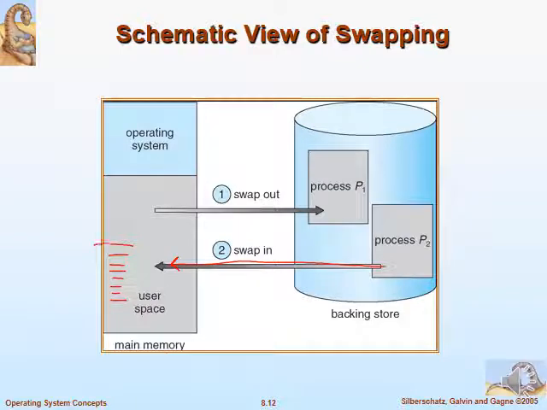Then this instruction will be executed by the CPU. So the CPU can execute an instruction only when the instructions are in the main memory. Instructions or data, whatever, will be in the main memory. Without that, the CPU cannot execute. That means the CPU cannot execute an instruction which is not in the main memory. So to allow an instruction to be executed by the CPU, the instruction must be in the main memory. So in that philosophy, we can infer that to allow process P2 to be executed, it needs to come from secondary to primary memory.